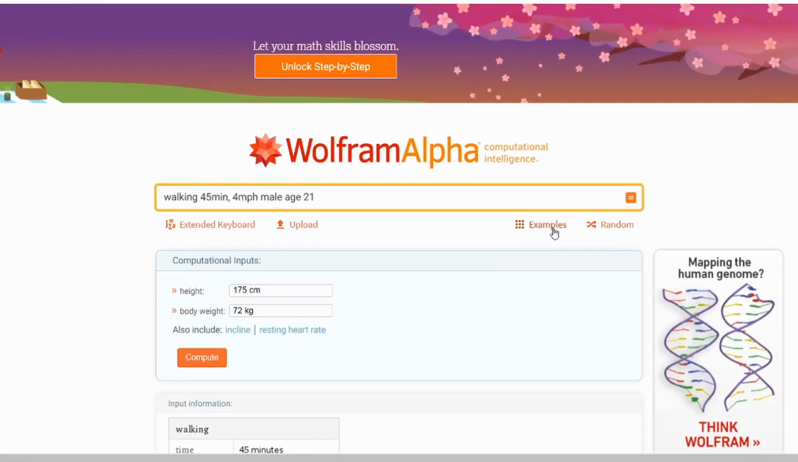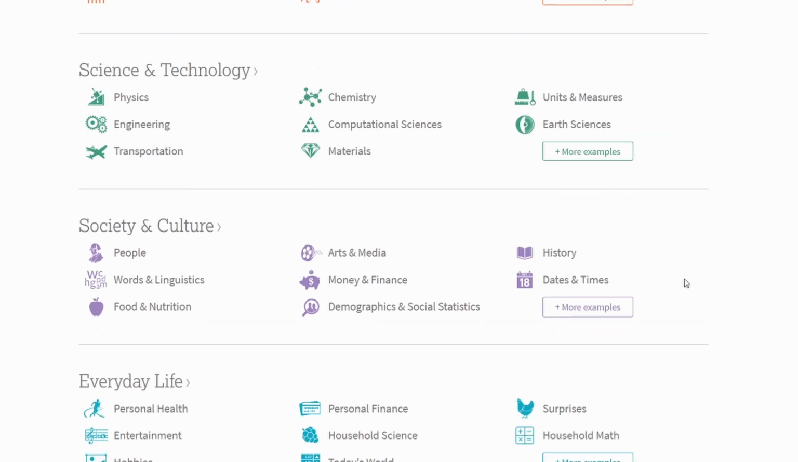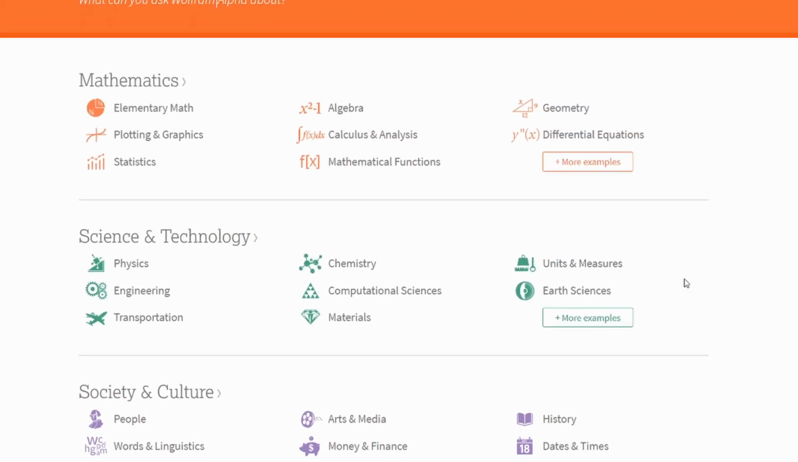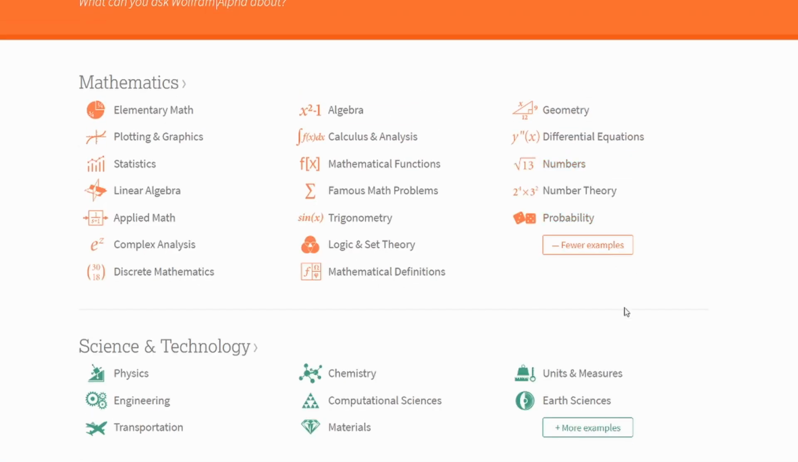If it's not enough for you, click on this examples button. You get a lot more. Neatly organized. With all this in, this is just the tip of the iceberg. There is really a lot happening with this pocket supercomputer.